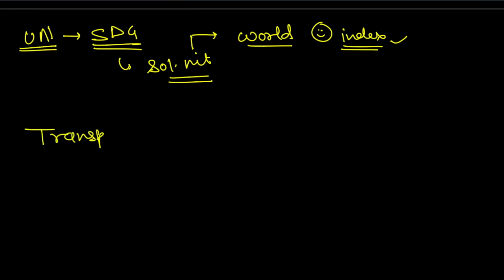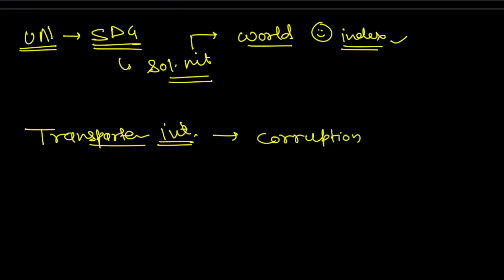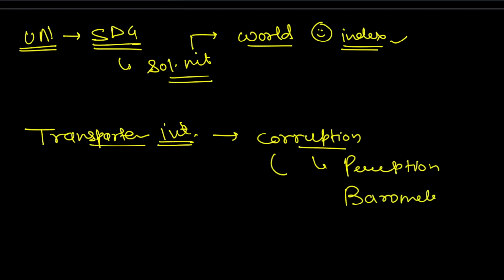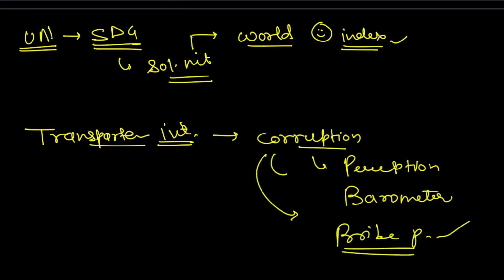Next one we see very important, Transparency International. So which report released by this? It's basically about the corruption. Okay. So corruption, whenever you see the word corruption, it may not come in the exam. All right. So Corruption Perception Index. Next one is Corruption Barometer. Next one is Bribe Payers Index. So India must be very high in this.